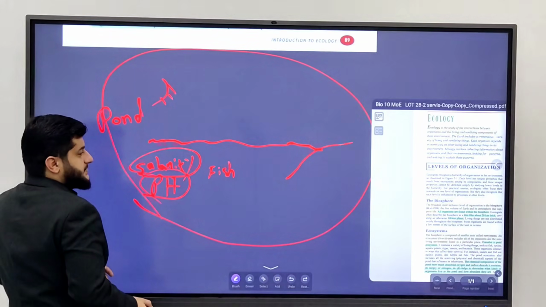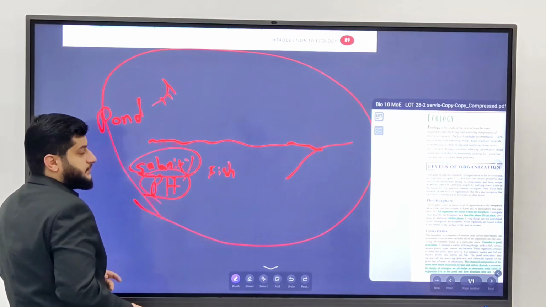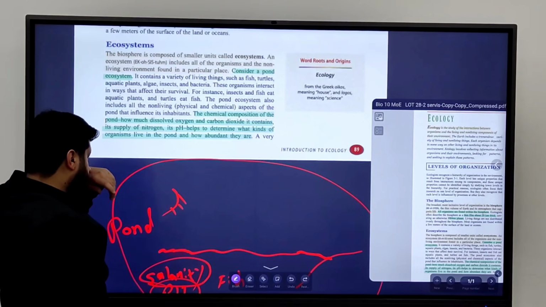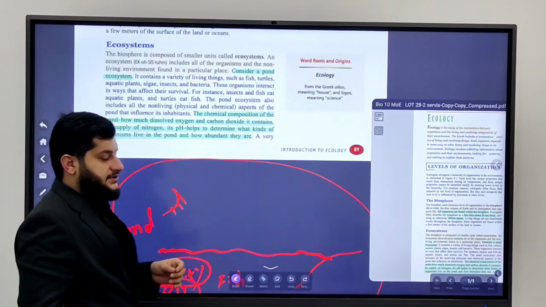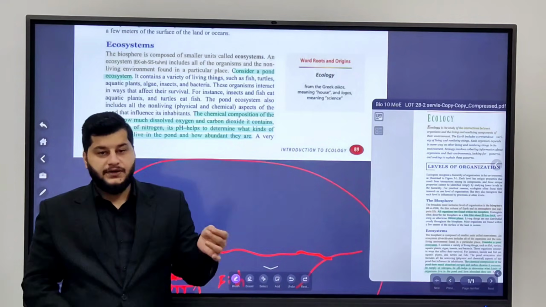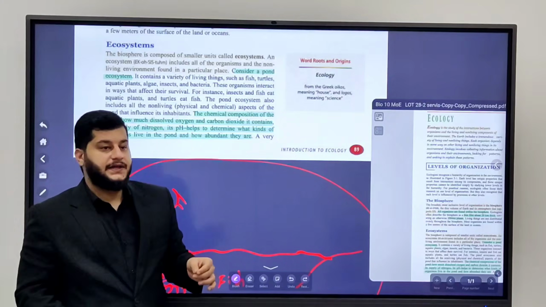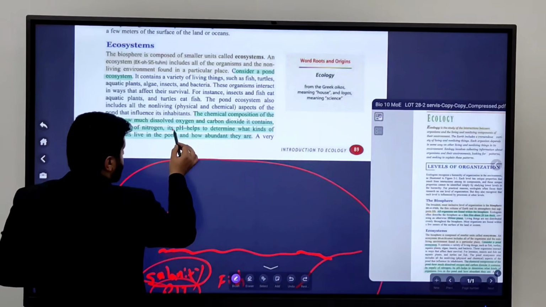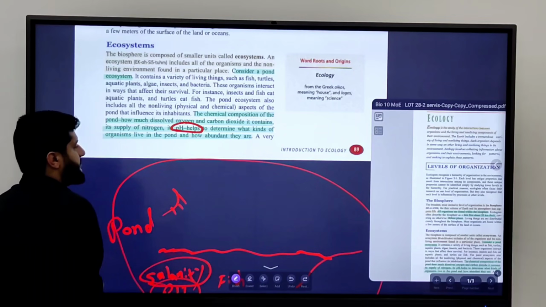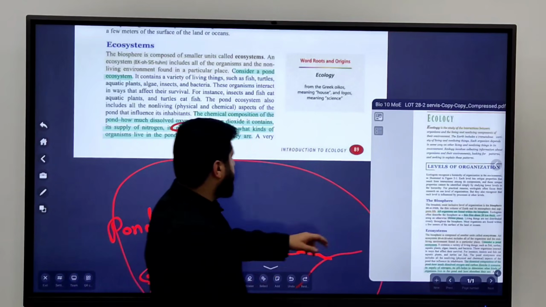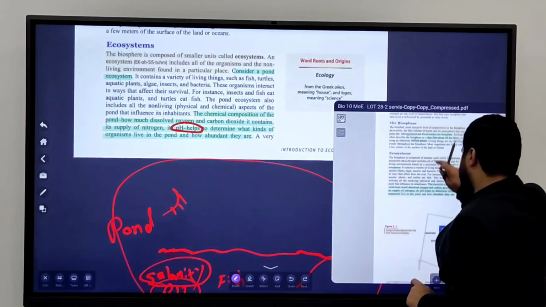pH is a chemical composition of water. Of course, all of these are non-living things. If I told you what determines what type of organism lives in that pond, you would tell me the pH. It helps in determining what kind of organism lives in a pond and how abundant they are.